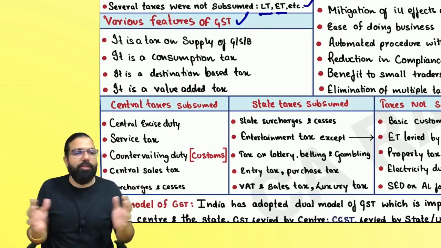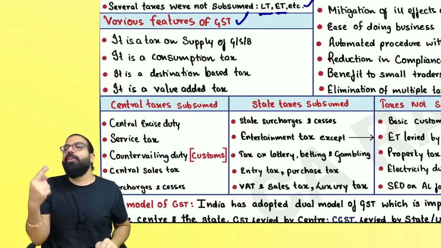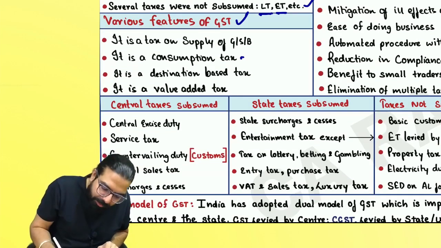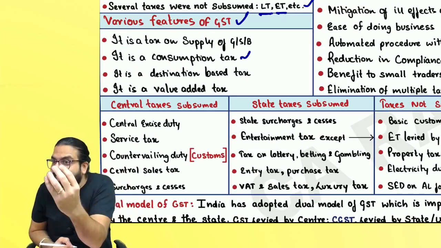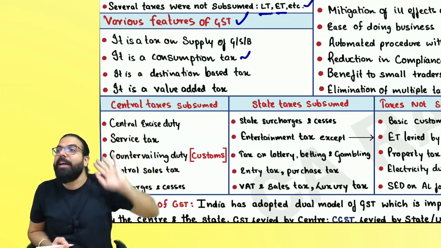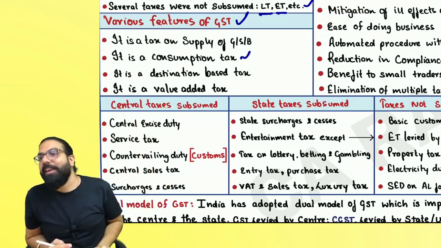The next one over here is various features of GST. What are the various features of GST? GST is a tax on supply. GST is a consumption tax. GST is a destination based tax. The tax will ultimately go where the goods are finally destined or where the goods are finally consumed.